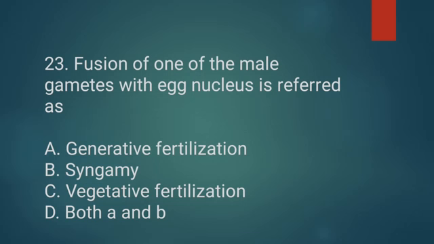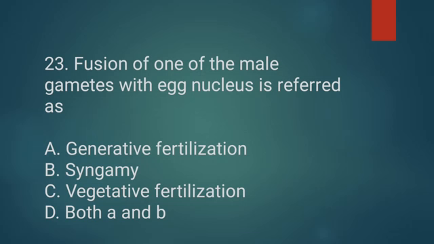Generative fertilization means it's the same fusion of male and female gametes, or egg and sperm in human being, or in general we can call it as fusion of male gametes and female gametes gives rise to fertilization. That is nothing but generative fertilization.